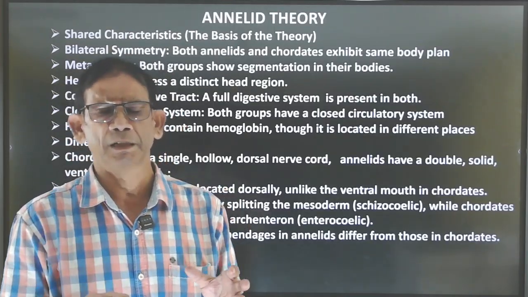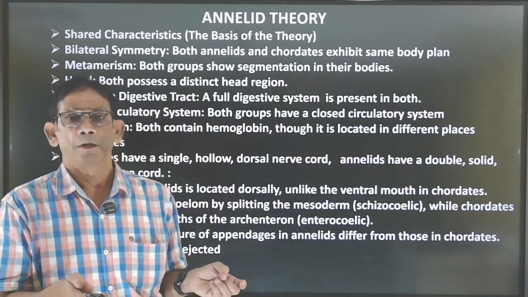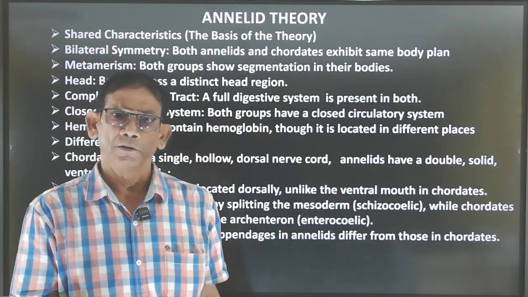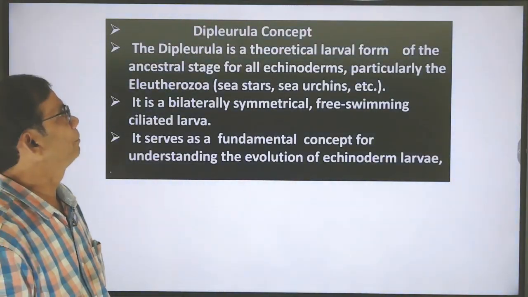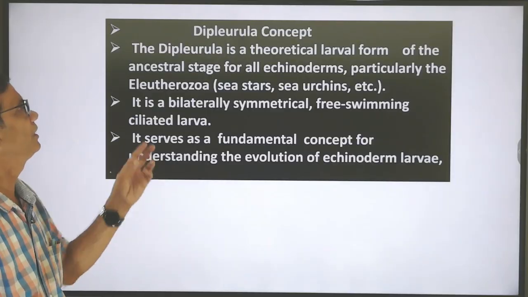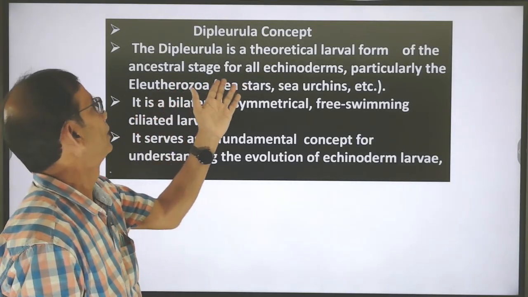Archenteron is the primitive gut of our embryonic system. Next is the dipleurula concept. What is dipleurula? It is just like a hypothetical view.